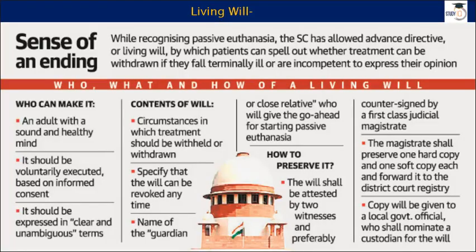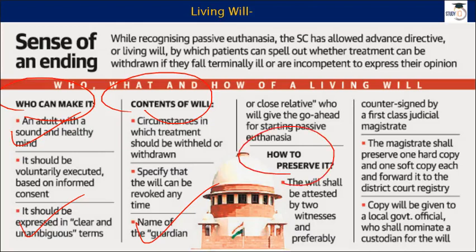This is coming from The Hindu newspaper, and you can see here who can make it: an adult with a sound and healthy mind. It should be in clear terms, right? You should clearly say who is going to look after you and why you are deciding this. Then you have the contents of the will. You will talk about treatment, and you will appoint a guardian, a close relative or a guardian.